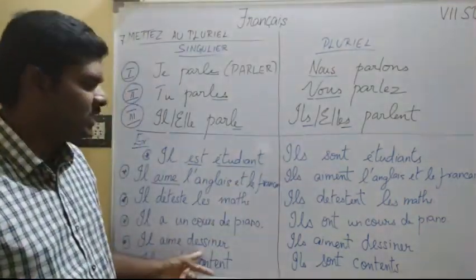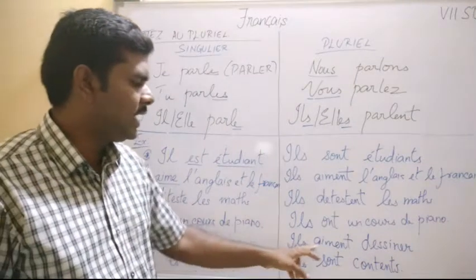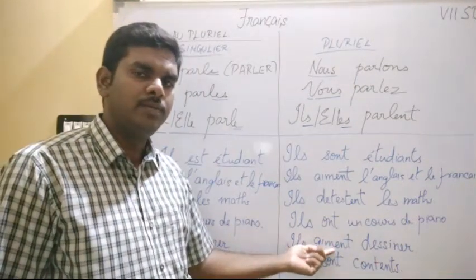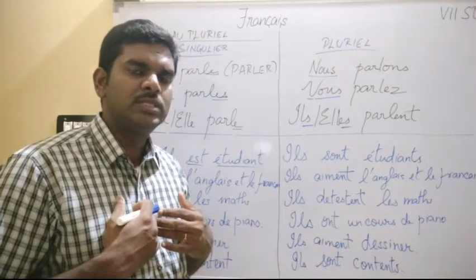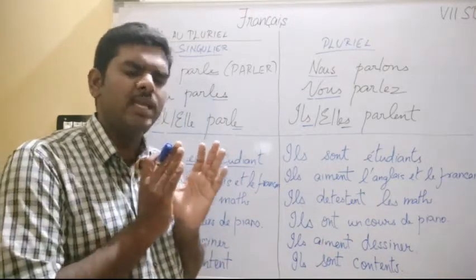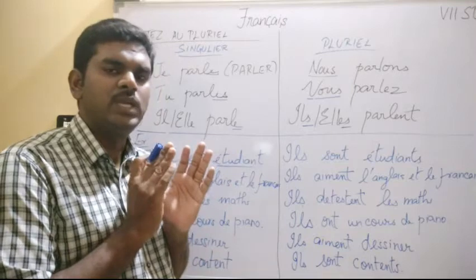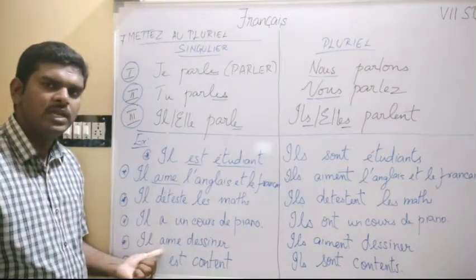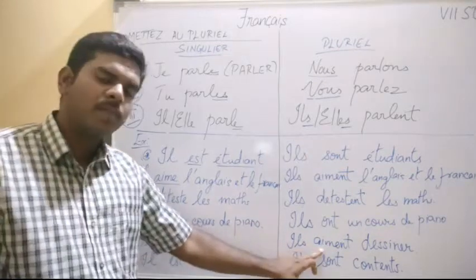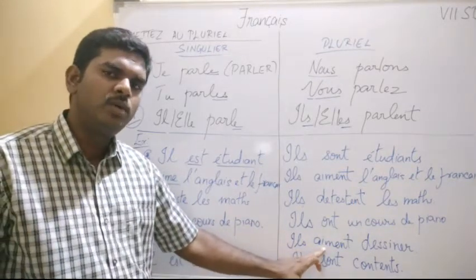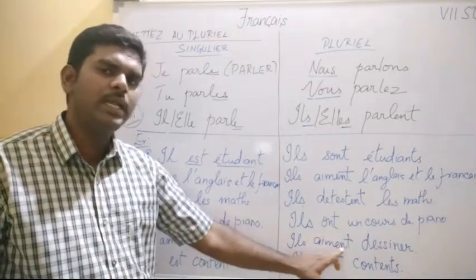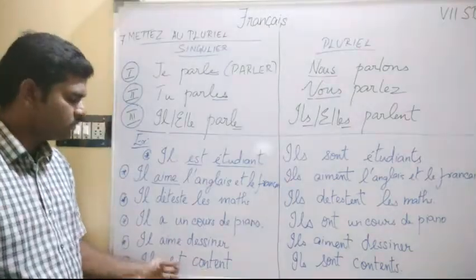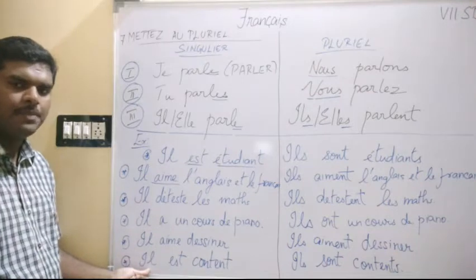Il aime dessiner. So here il aime dessiner. There are 2 verbs, verb 1 and verb 2. But what we have to search is the verb which is very next to the subject. So aime is the verb which is very next to the subject. So we change the plural format of it, that is ENT. Done.